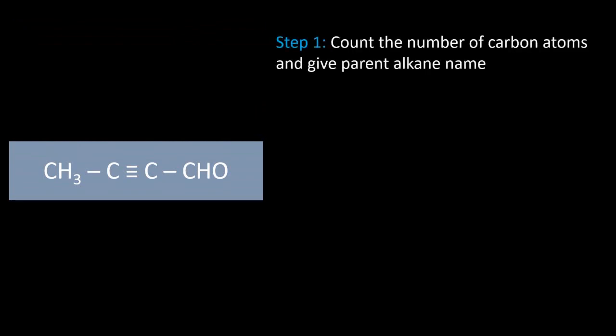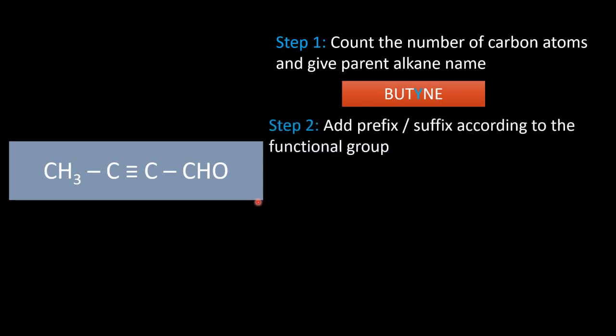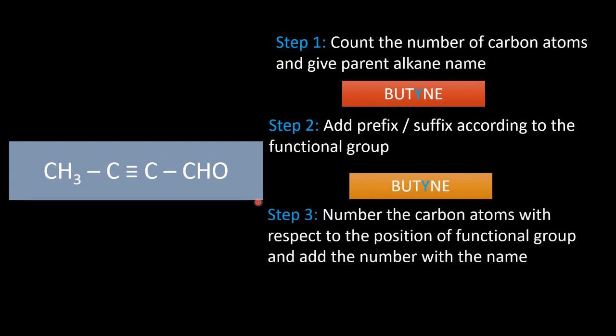We'll go with the triple bond. Counting the number of carbon atoms, there are 4 carbon atoms, making it as a butane. And as there are no prefix or suffix, as it is an alkyne, so the name retains as butyne itself. Now comes the numbering of carbon atom. Here also we will try both the ways of numbering the carbon atom. 1, 2, 3, 4 and one more 1, 2, 3 and 4.